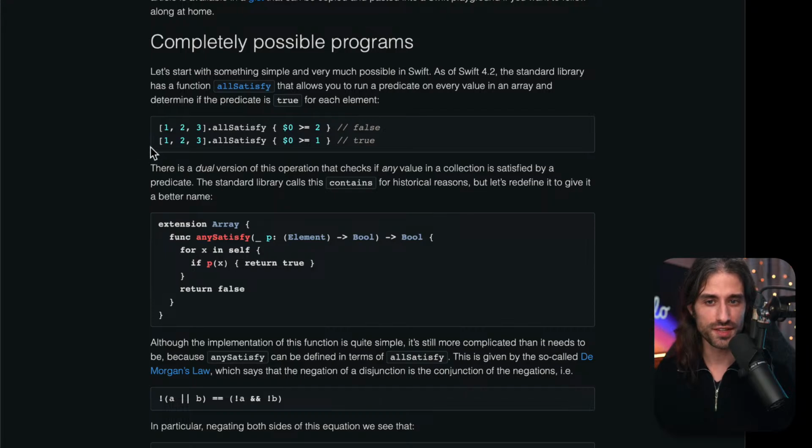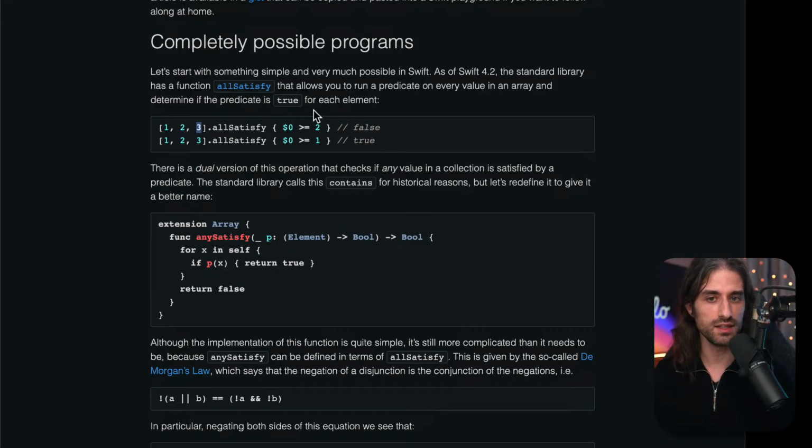So allSatisfy, as the name suggests, calls the predicate over all of the elements in the array. And if the predicate is satisfied for all of the elements, meaning when you call this function by passing the values in the array as the argument of the function, the calls all return true, then allSatisfy itself will return true.